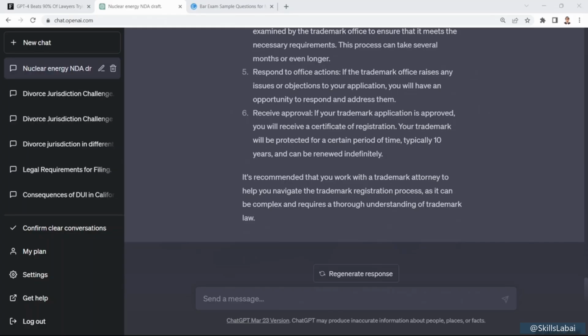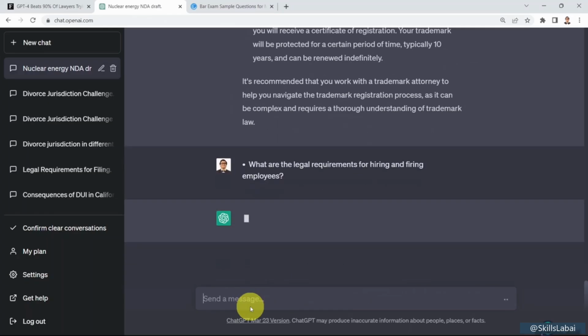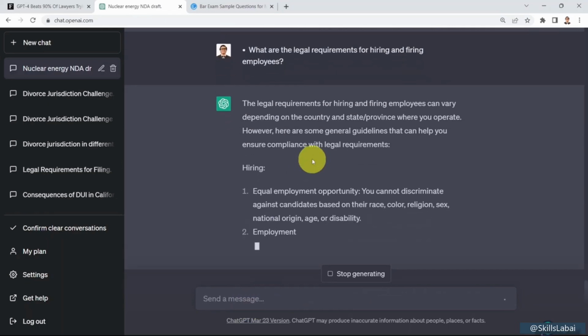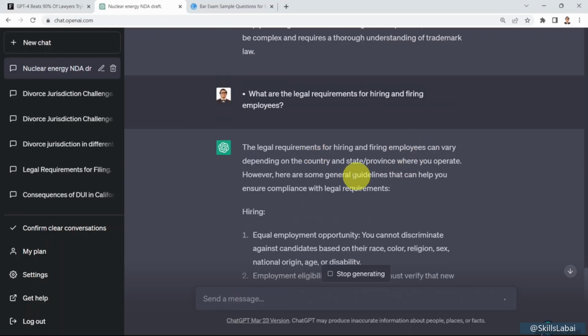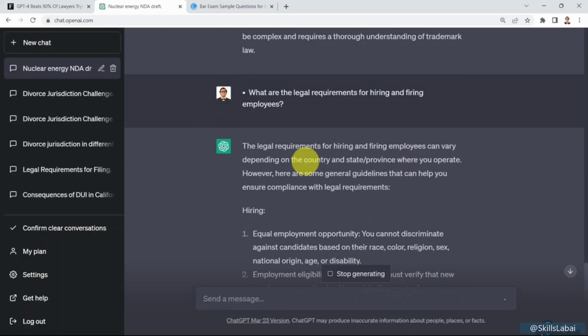Okay, what if I would like maybe to learn about the legal requirements for hiring and firing employees? Again, let's assume that you have a startup and you'd like to hire your first employee as an example, and you'd like to learn about hiring and firing employees. So here we go. It will tell you that the legal requirements for hiring and firing employees can vary depending on the country and state or province.